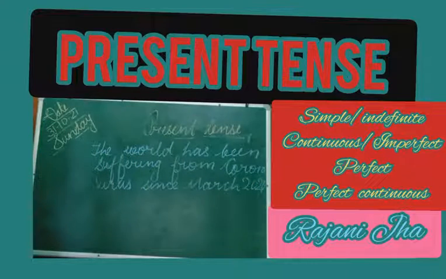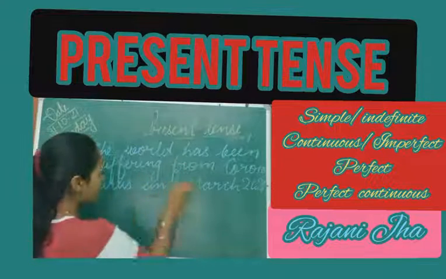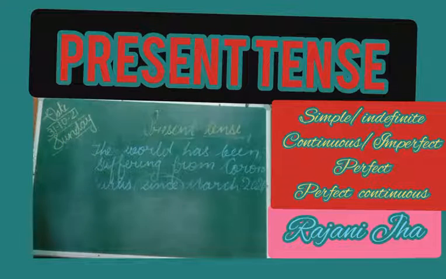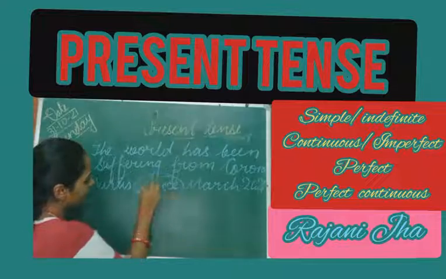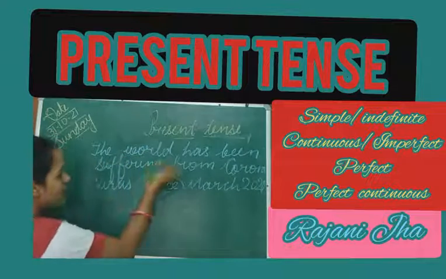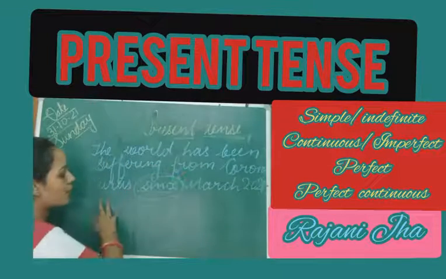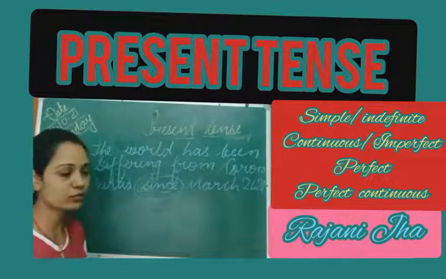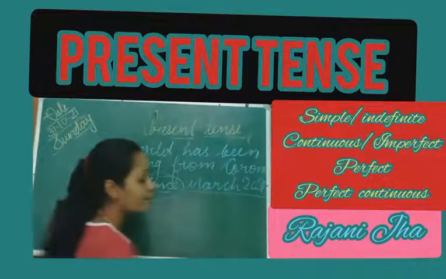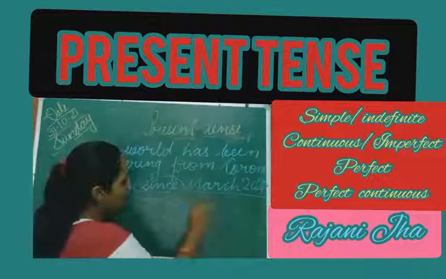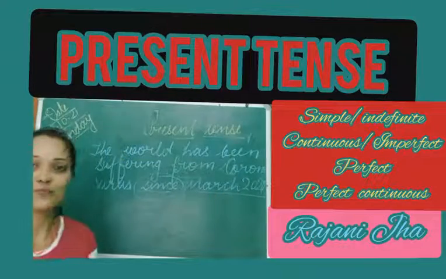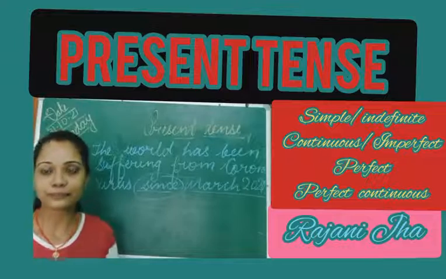So here I have used since. Here you can see the difference. Both the sentences are present perfect continuous only, but the difference is since and for. That is, the world has been suffering from coronavirus since March 2020. So the time is fixed here. Whether you watch my video after 2 years, then also you will come to know that the world is suffering since March 2020. That is fixed. The date is fixed here, certain here.